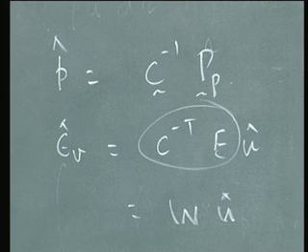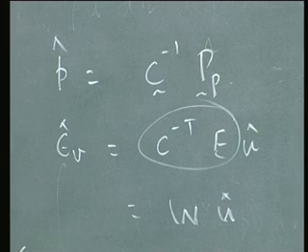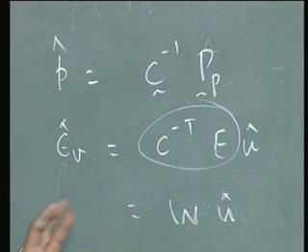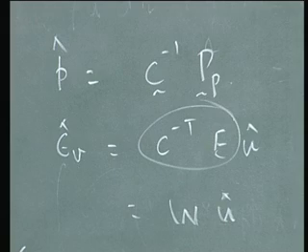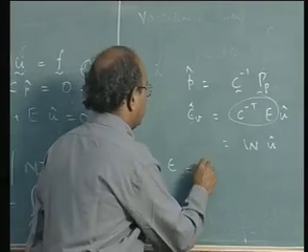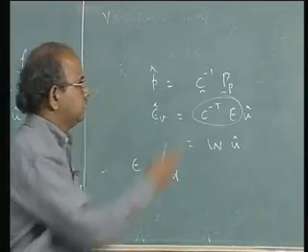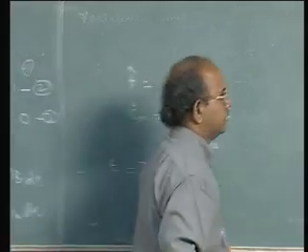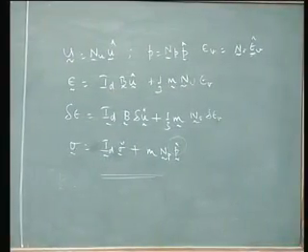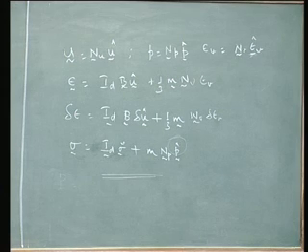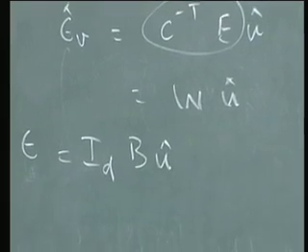Is it clear? So now substituting for epsilon, let us do a small jugglery. Substituting for epsilon, look at this expression here, I can write epsilon to be ID into BU hat. Look at what I'm going to do, it's very interesting.